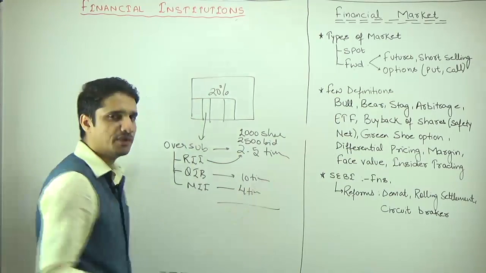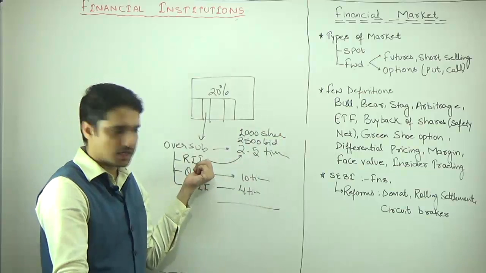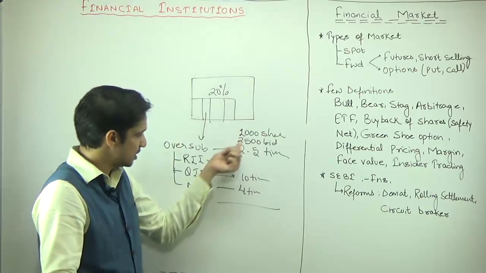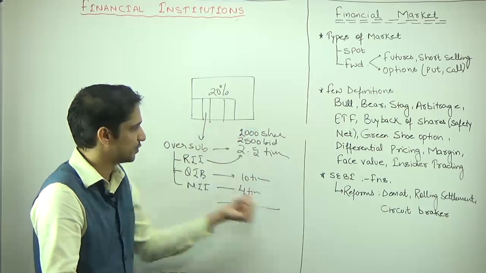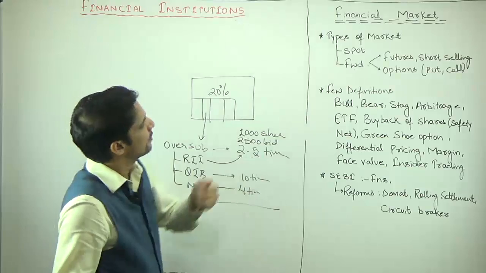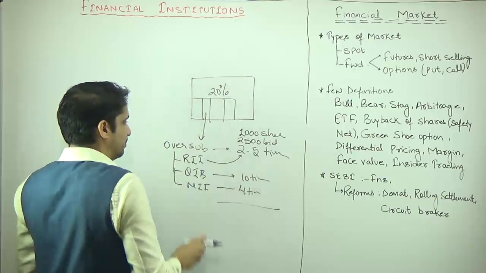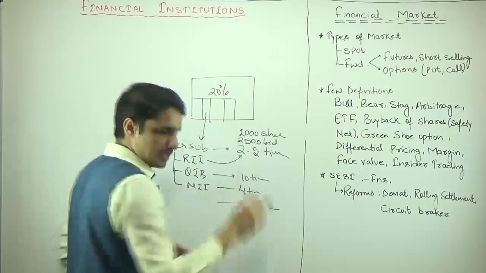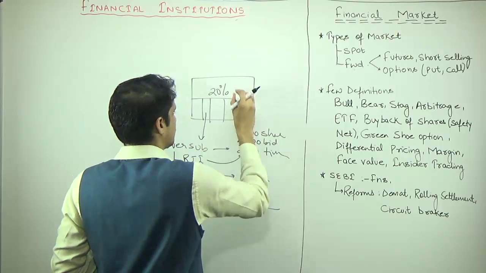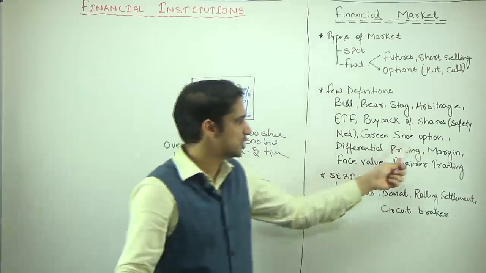And then there will be an average, because out of these 1000 shares, 35% will be reserved for RII, 50% for QIB, and the remaining 15% for NII. So within these types of investors there can be different oversubscription, and finally there is an oversubscription of 2.5 times. So whenever there is oversubscription, the company can say, when I am going to dilute the ownership, if the oversubscription is more, I will sell 15% extra in the market. That is known as the green shoe option.